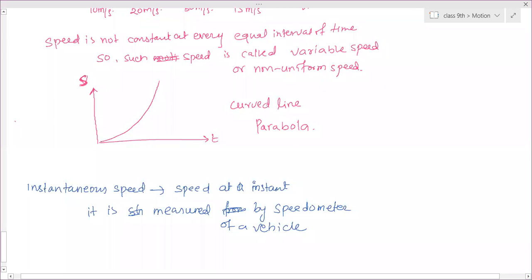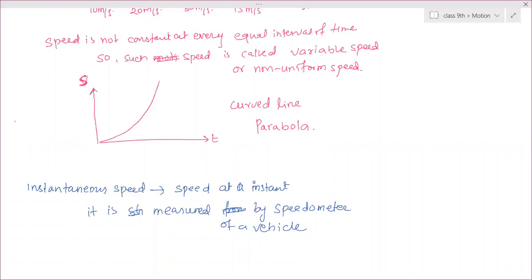You have all seen it. In a vehicle, you can see it in front, or on a normal bike, in between the handle, there is a display. That display is called a speedometer. The values are written 0, 10, 20, 30, 40, 50, 60, like that. That is a speedometer and it measures the instantaneous speed.